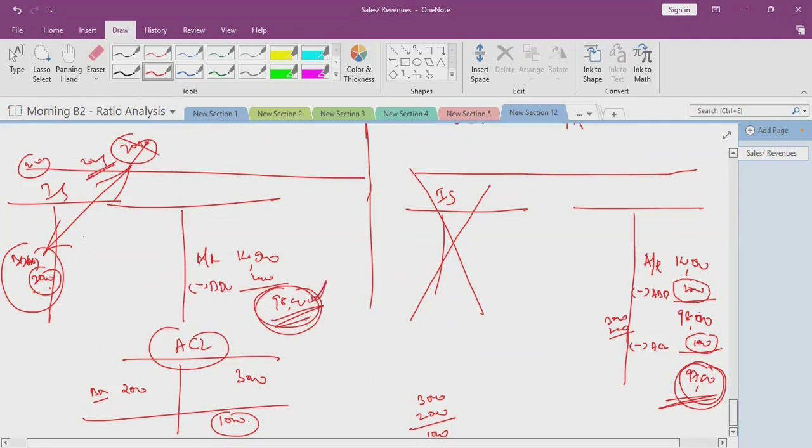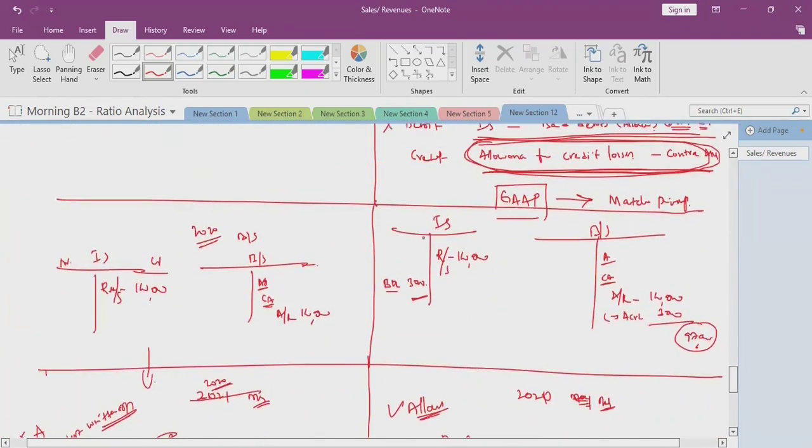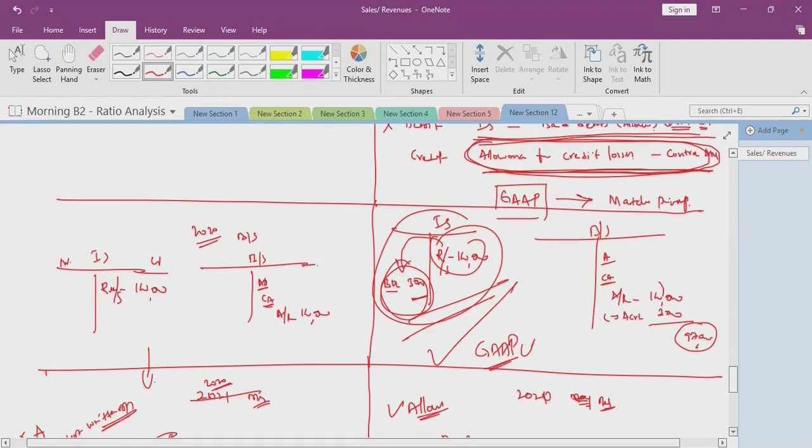This is not an accurate calculation of income and expenditure. Whereas even though there is no bad debt yet, you already debited 3,000 in the income statement, so the revenue and relevant expenditure match. That's why generally accepted accounting principle accepts this method.